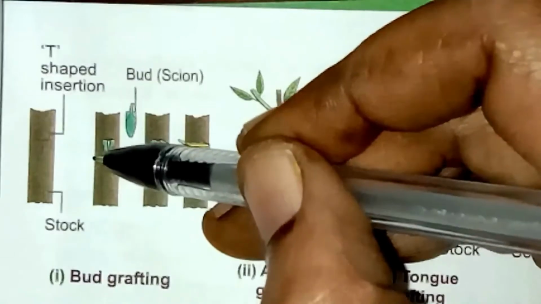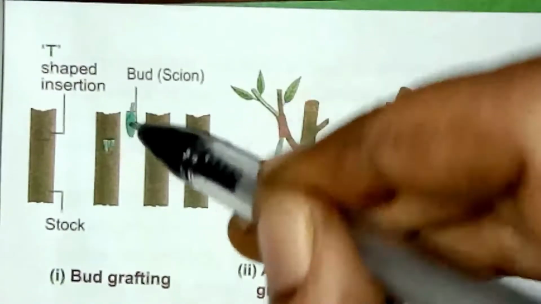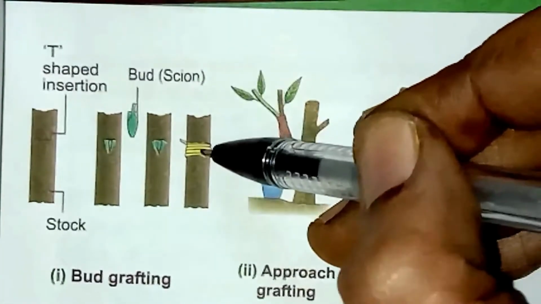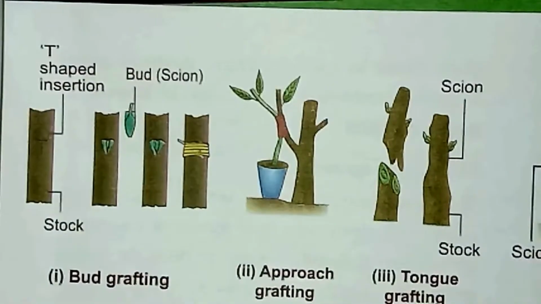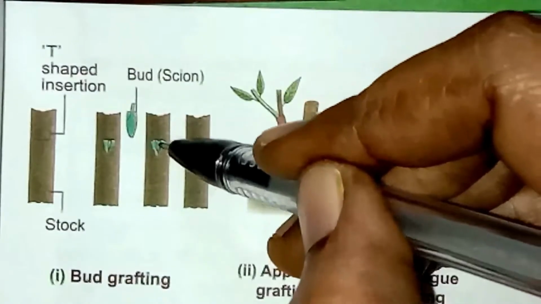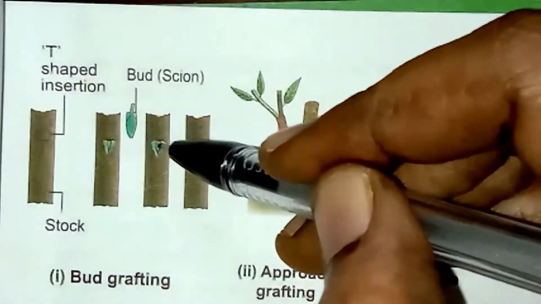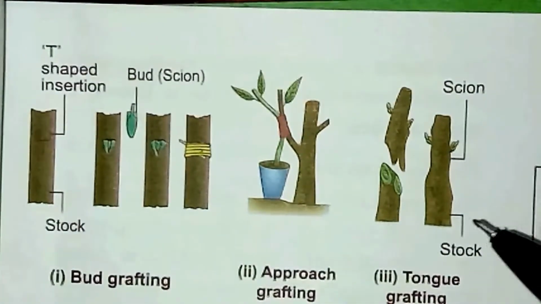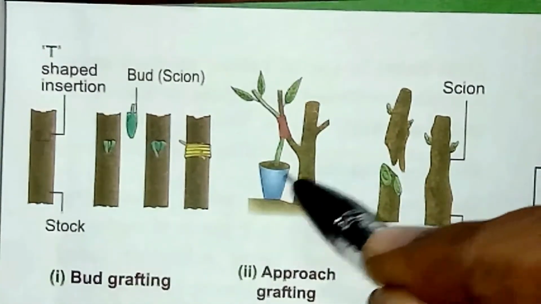The scion bud with a little wood is placed in the incision and it is tied properly. Both the scion and the stalk sap will mix with each other and grow as a new plant.